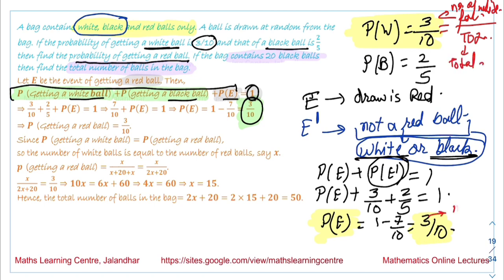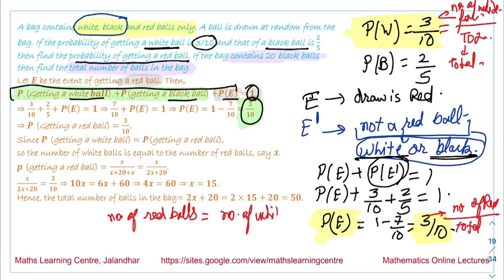This is the number of red balls over the total number of balls. It means that the number of red balls should be equal to the number of white balls, and let both these values be equal to x. Now it is given that there are 20 black balls. We are given that there are a total of 20 black balls.